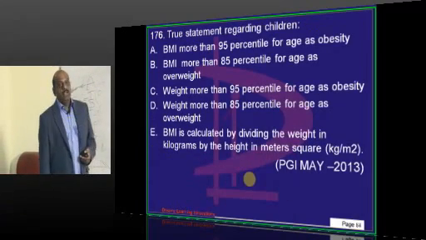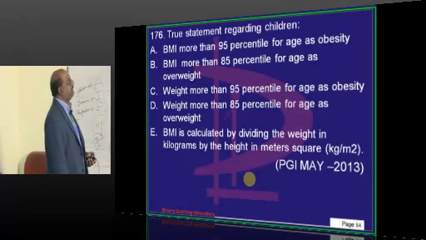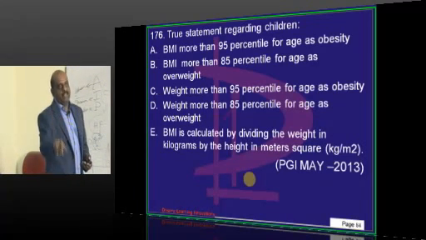Now, doctor, developmental milestones, definitely a standard question in pediatrics. I'll come to it, I think that is the next question.